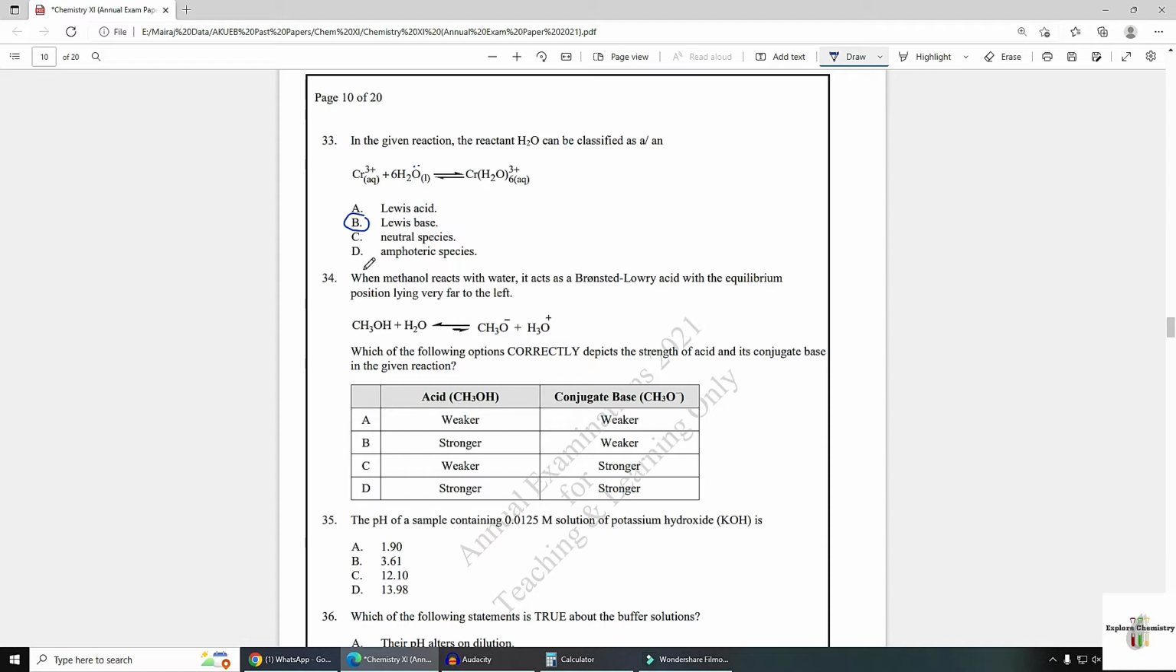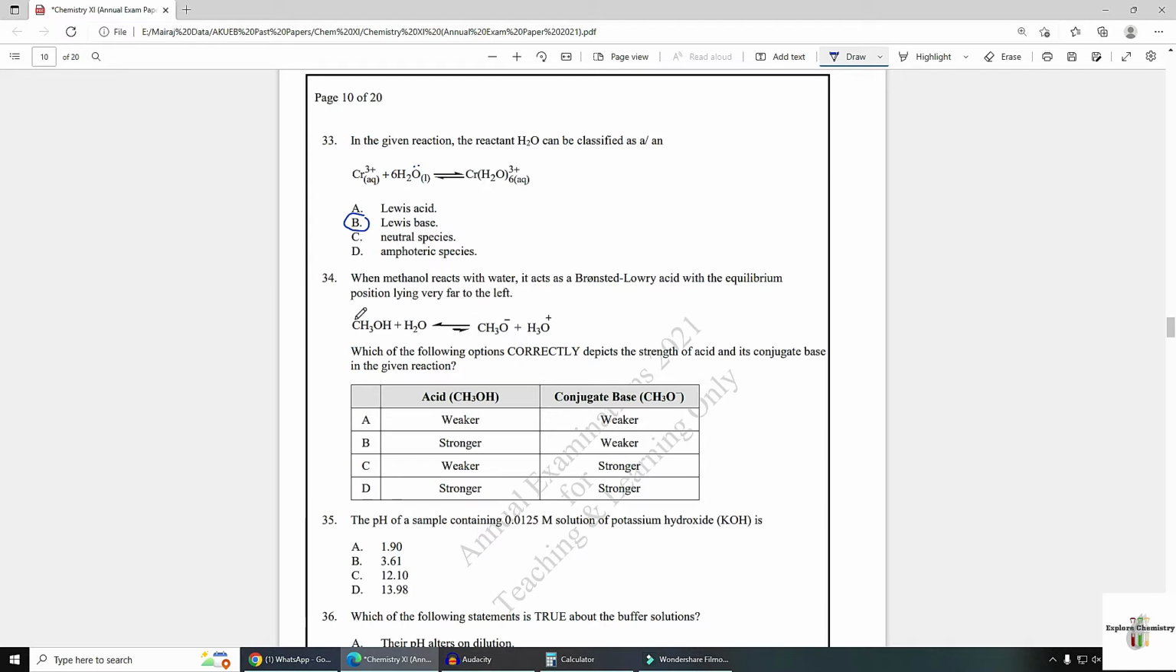Number 34. When methanol reacts with water, it acts as a Bronsted-Lowry acid with the equilibrium position lying very far to the left. Which of the following options correctly depicts the strength of the acid and its conjugate base in the given reaction?